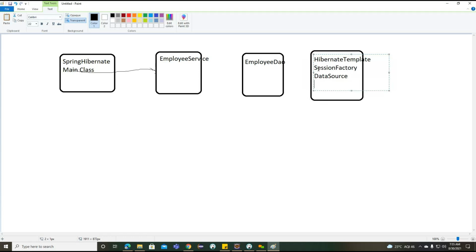Along with the data source, it will try to find out the other mapping information. What other mapping information are we having? Something called mapping resource, and Hibernate properties.